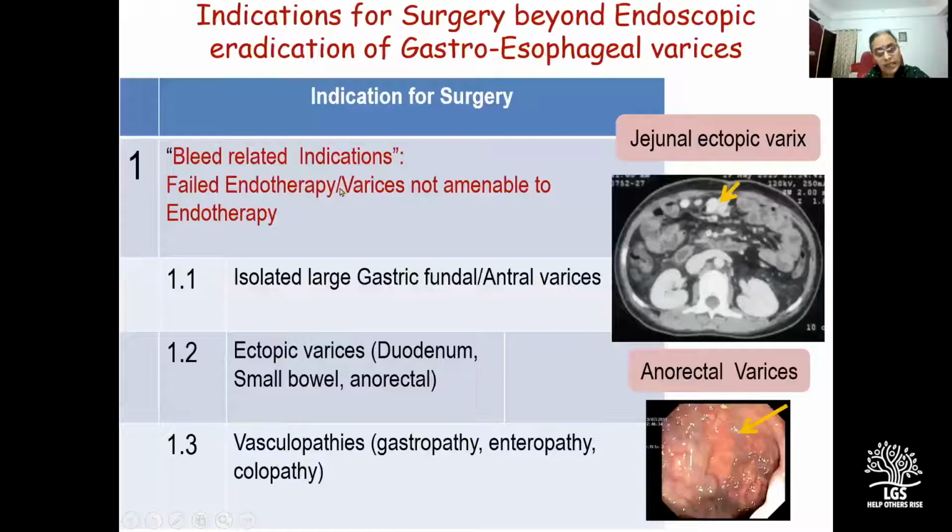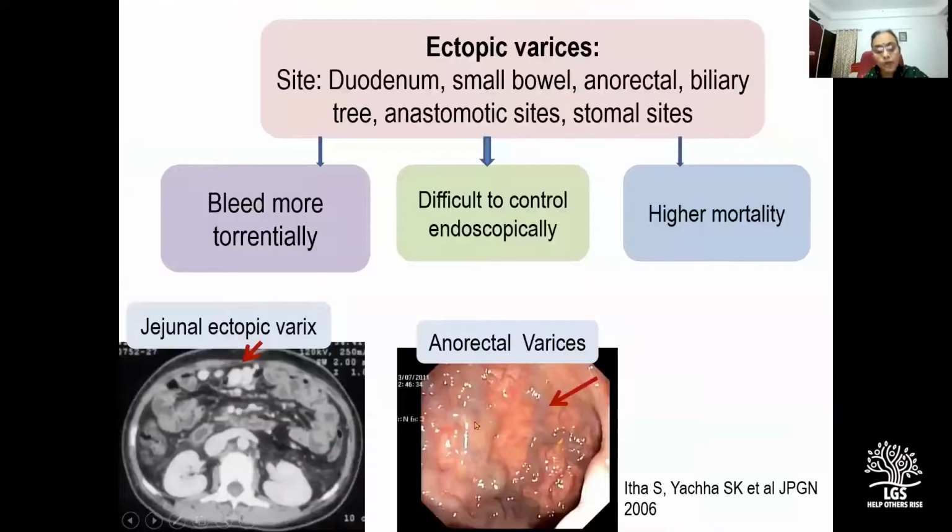Bleed-related indications are those wherein endotherapy has failed or the varices are not amenable to endotherapy. This refers to isolated large gastric fundal or enteral varices, ectopic varices, that is varices which are distal to the stomach, so they could be in the duodenum, the small bowel or anorectal region, or vasculopathies. About ectopic varices, they bleed less often as compared to esophageal varices, but when they bleed, they bleed more torrentially. They are obviously difficult to access and control by endoscopy, and therefore they have a higher mortality.